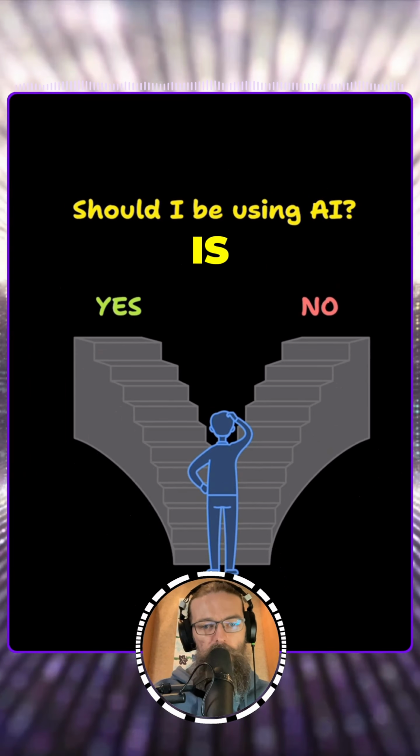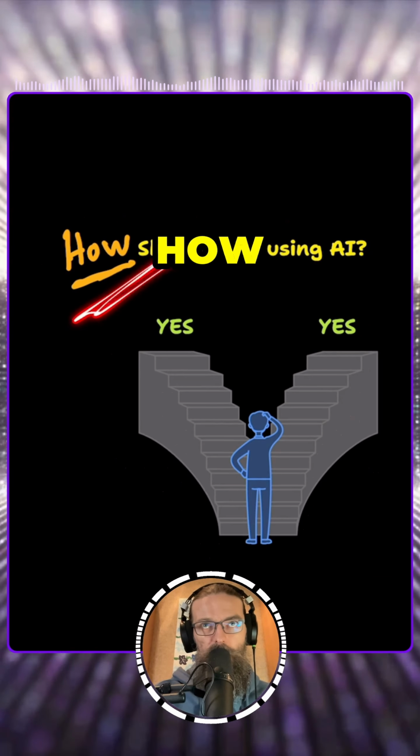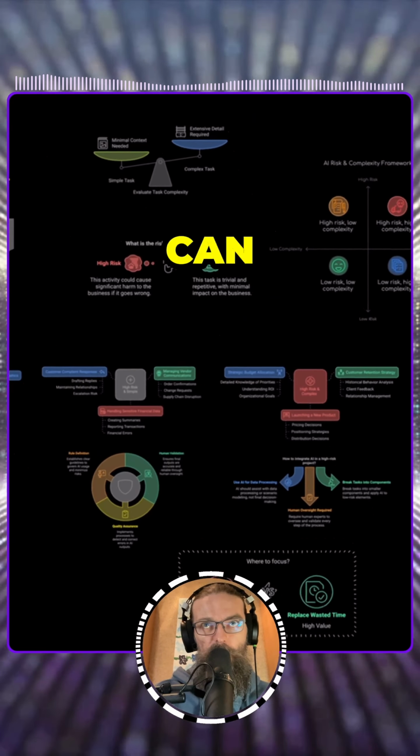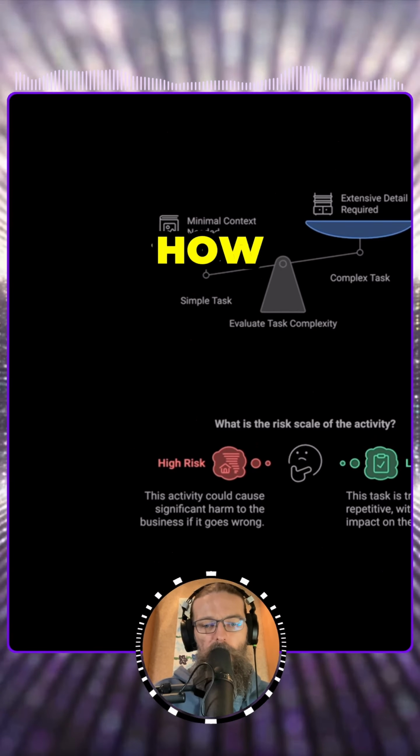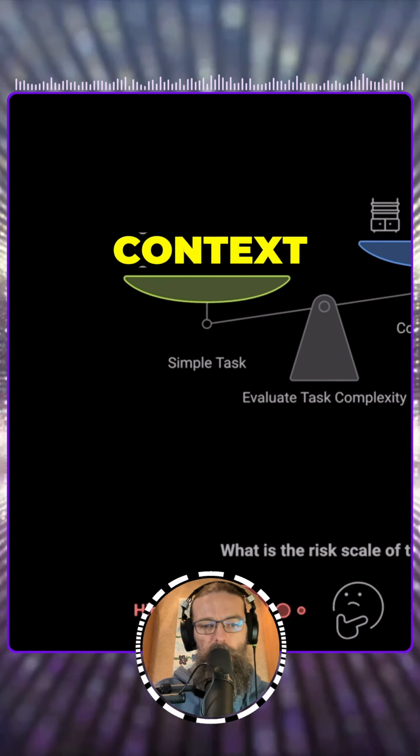Should I be using AI is the wrong question. The right question is how should I use it? Since there's so many different ways that we can be using AI in our business, I've started developing a framework to help determine how we should be using it based on the context in which we're operating.